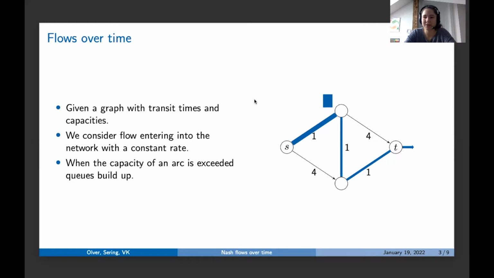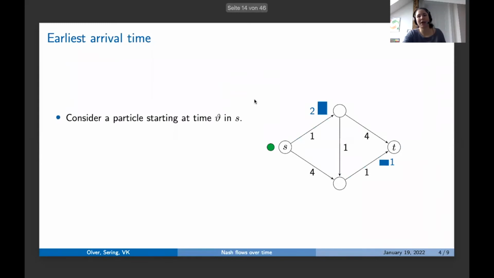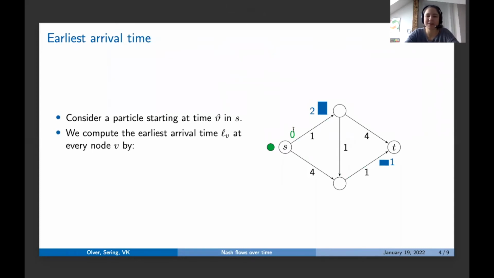We want to talk about the game theoretical variant today. And to come to this variant, we need to take the perspective of a particle. In game theory, we always have these players that act selfishly. And today a player is a tiny, small particle. To come to this situation, we will talk about earliest arrival times. We consider such a particle, this is the green guy, starting at time theta in S. For this example, let's just assume it starts in S at time 0.